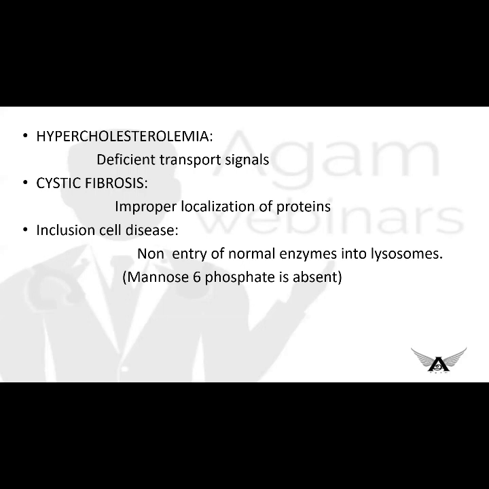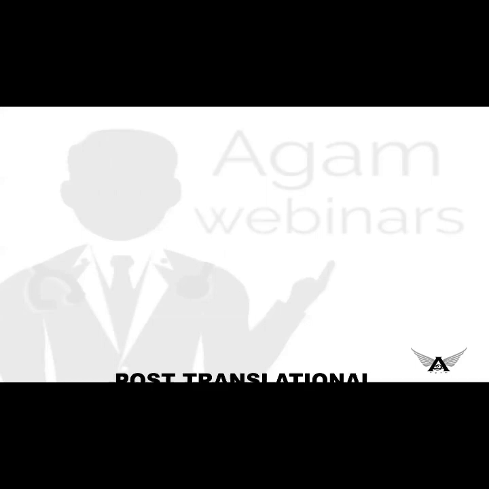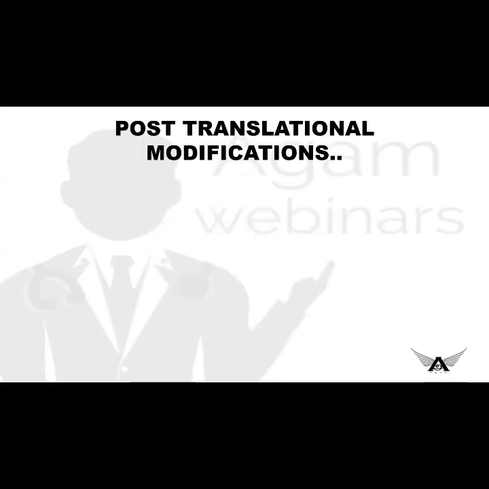Now coming to post-translational processing or post-translational modifications. What happens here is proteolytic cleavage occurs. What is this proteolytic cleavage? Partial proteolysis, which means some inactive proteins, the inactive enzymes that are produced, will be converted. Enzymes are proteinaceous, and hormones are also produced in inactive form. For example, insulin is produced in the form of proinsulin. They are cleaved proteolytically to produce insulin, which is the active form.